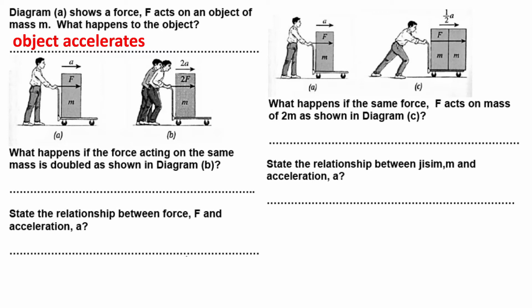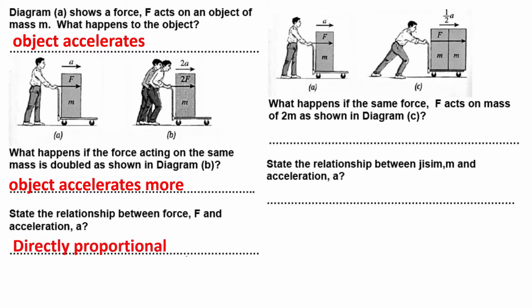Before this, only one person pushed the cart. But for B, there are two people that push the cart, which means the force is double. So what will happen? It will accelerate more. The acceleration will become higher. Then the next question, state the relationship between the force and the acceleration. It is directly proportional. When the force increases, the acceleration also will increase.